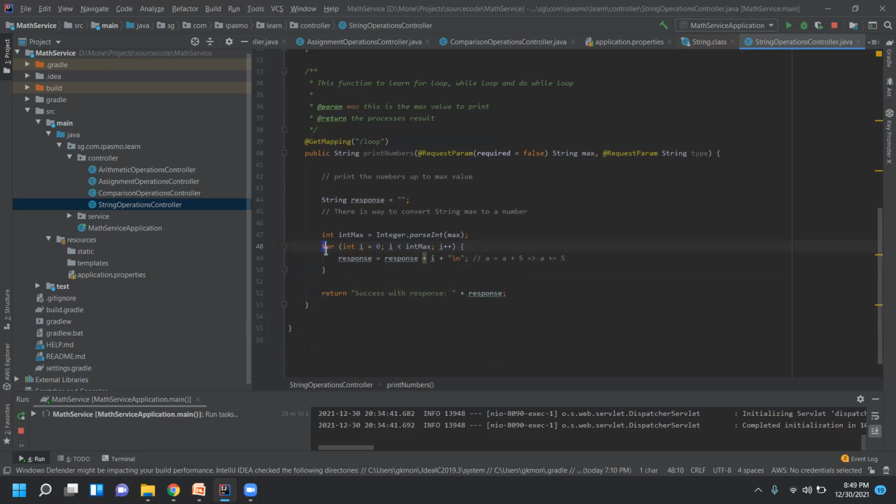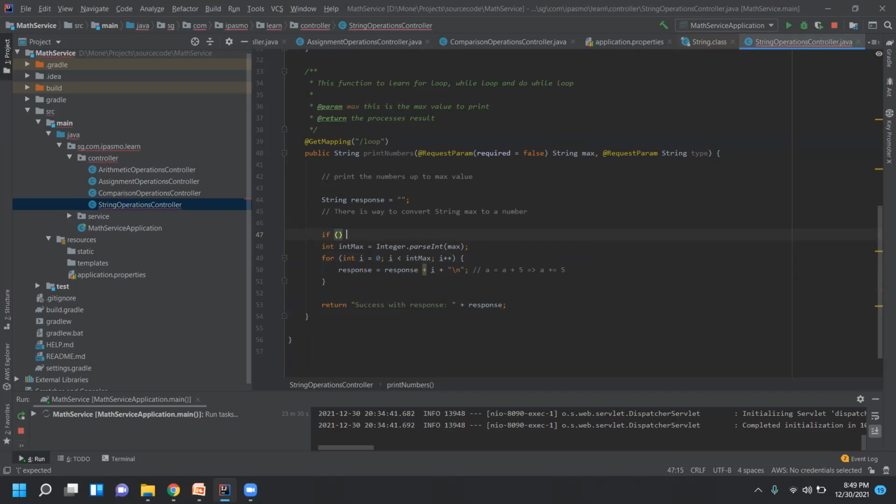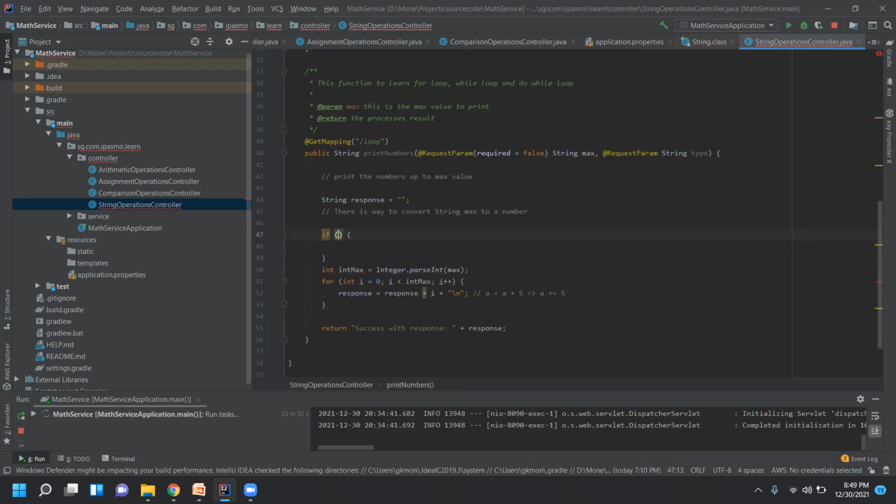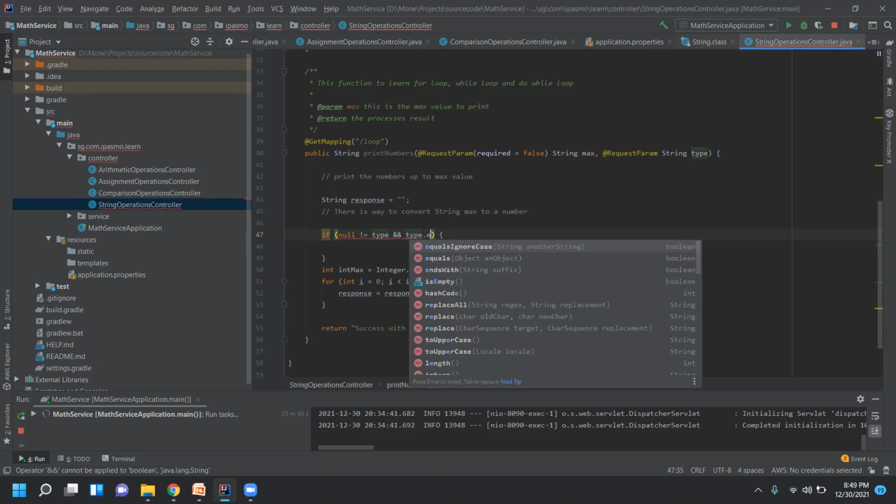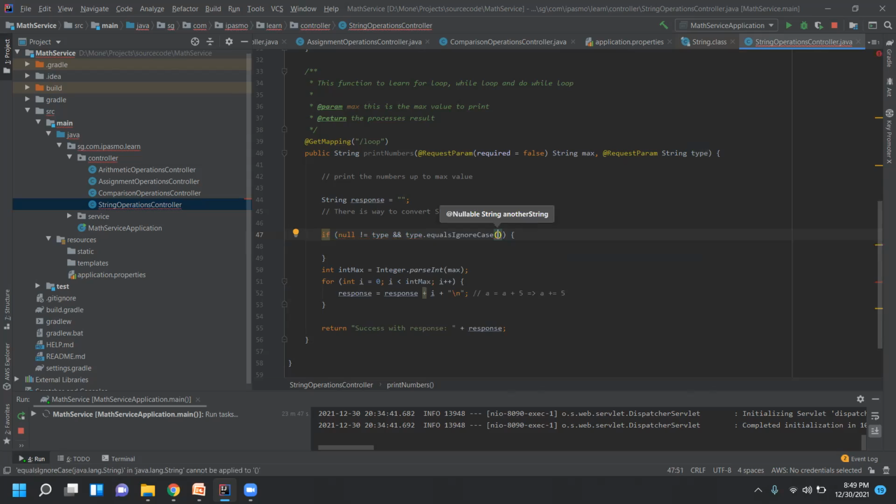Okay, so this is the syntax of the for loop. It takes the assignment, then the expression, and then the increment operator here. So we have this type also, right? Let's check the type. If null not equal to type, so the type should not be null, and type is a string, right? Type dot equalsIgnoreCase.